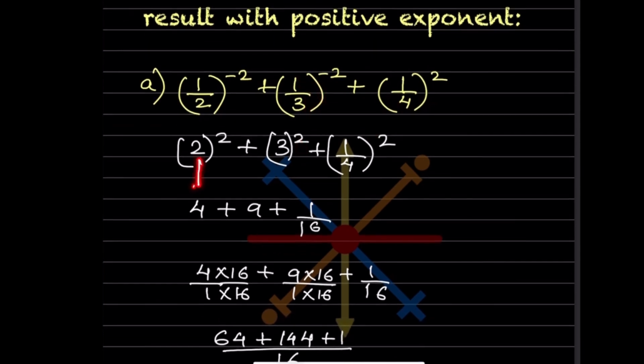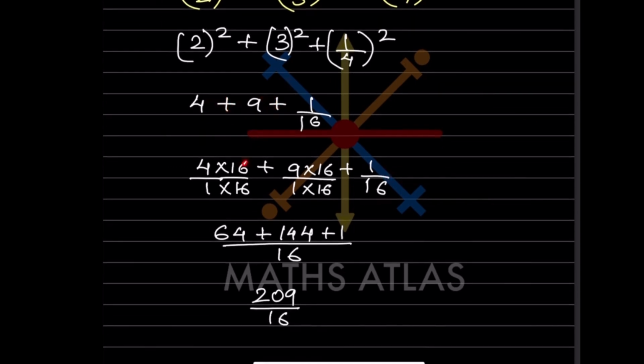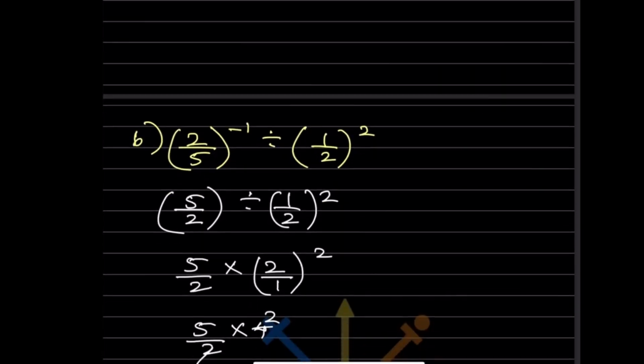So now we can write this as 4, 2 square is 4, 3 square is 9, and this will be 1 by 4 square, which is 16. Now you can see there is a plus sign in between, so you will take the LCM, that is 16. This is what I have written here. So now this will be 64 plus 144 plus 1 divided by 16. When we add this all, that will be 209 by 16.